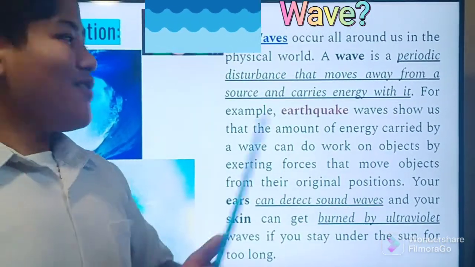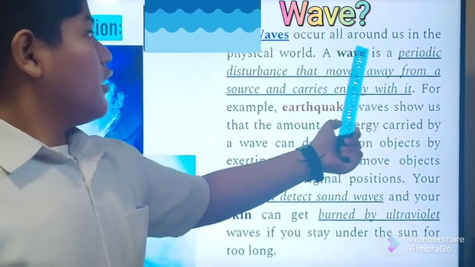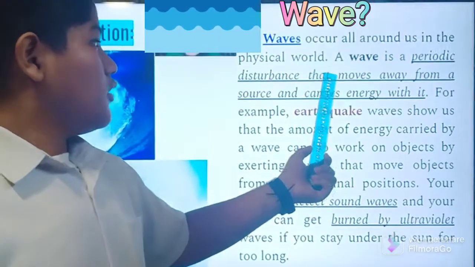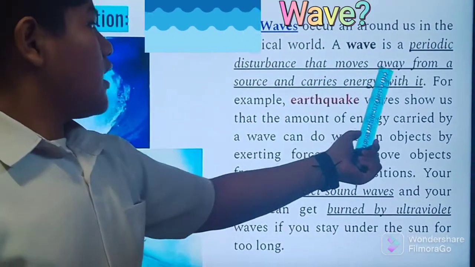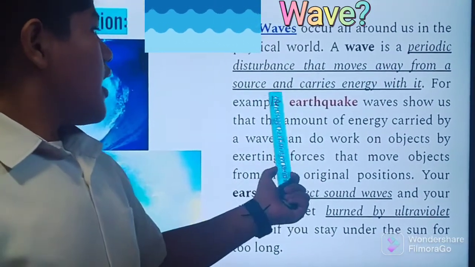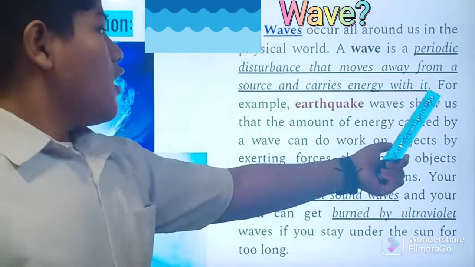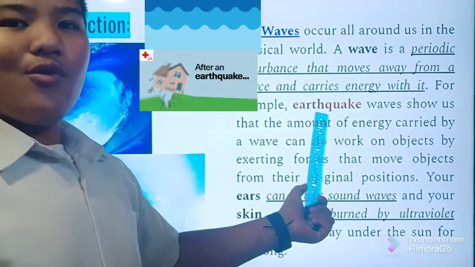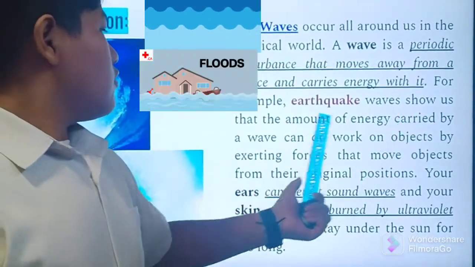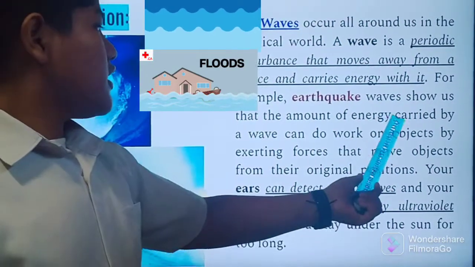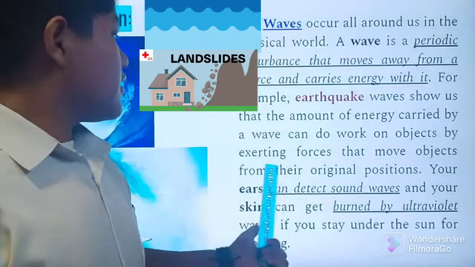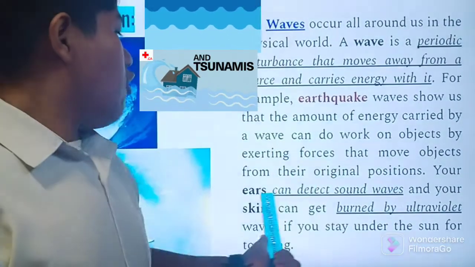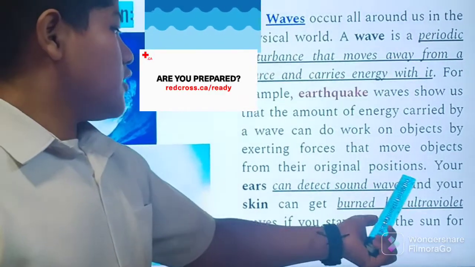Waves. What is a wave? Waves occur all around us in the physical world. A wave is a periodic disturbance that moves away from a source and carries energy with it. For example, earthquake. Earthquake waves show us the amount of energy carried by a wave can do work on objects by exerting forces that move objects from their original position.